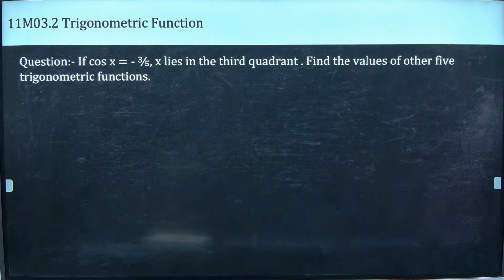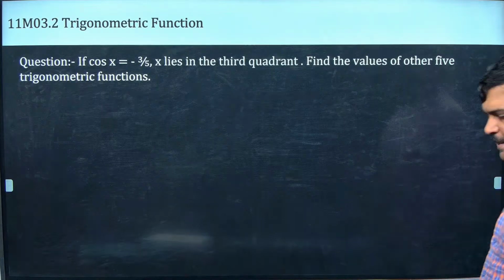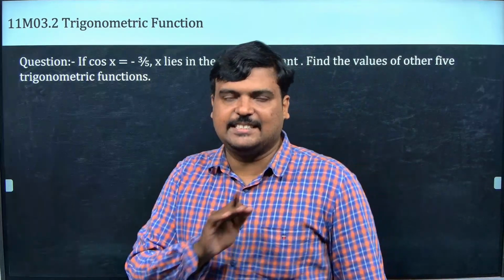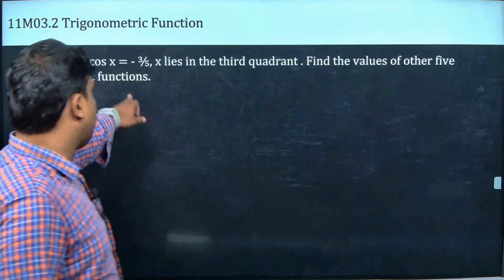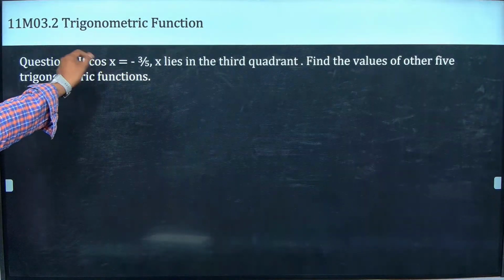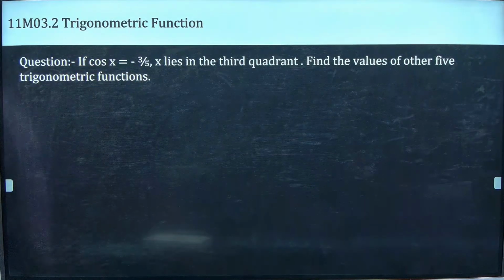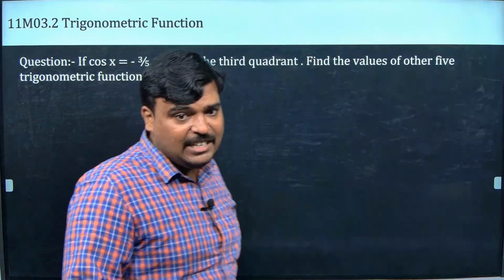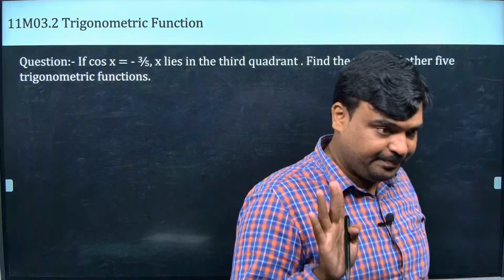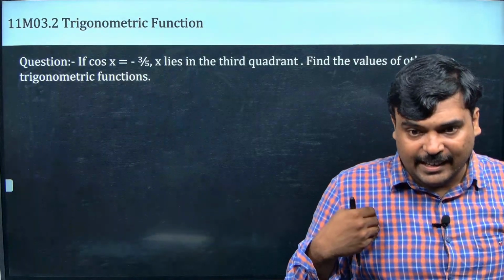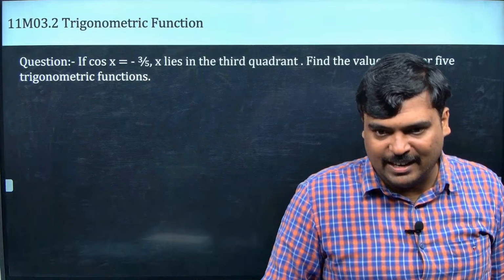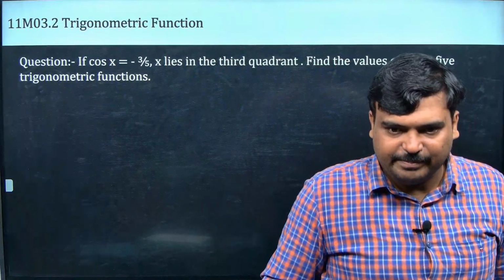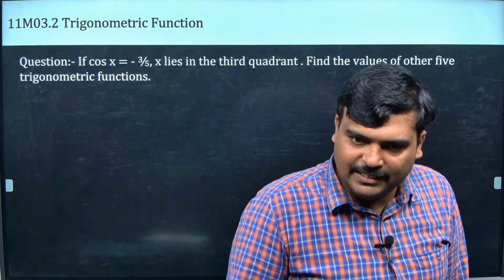Yes, guys, this one, I know that you guys may do in different way. I suggest this way. Cos x is equal to minus 3 by 5. ஒரு விஷயம் நல்லா புரிஞ்சுக்கோ. Anywhere, my hypotenuse cannot be negative. Hypotenuse negative வருமா? வராது.